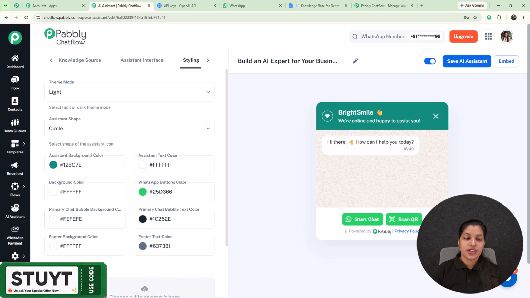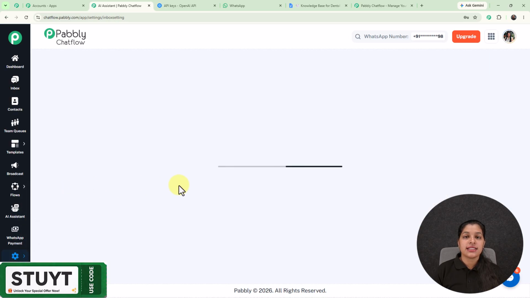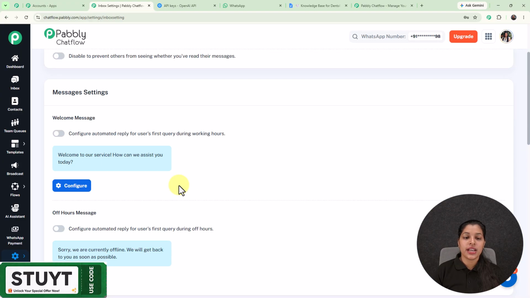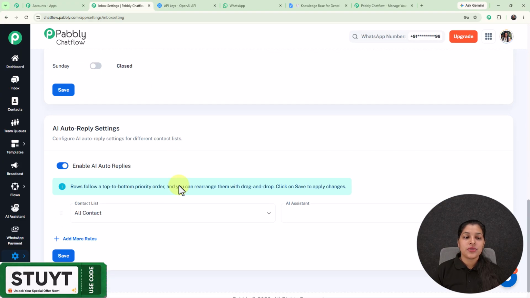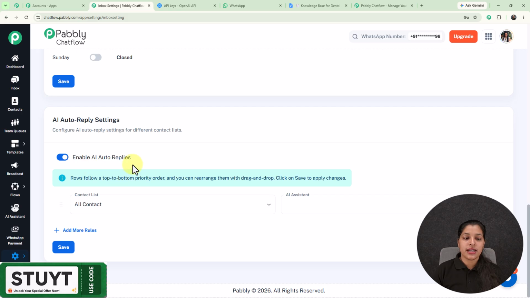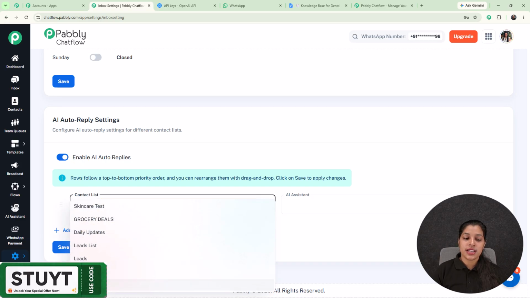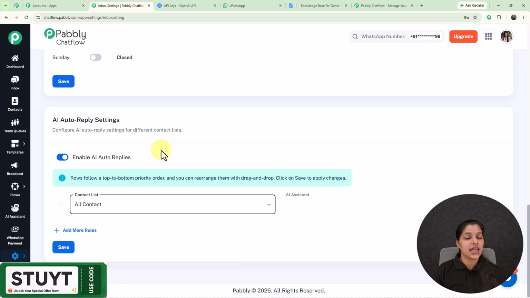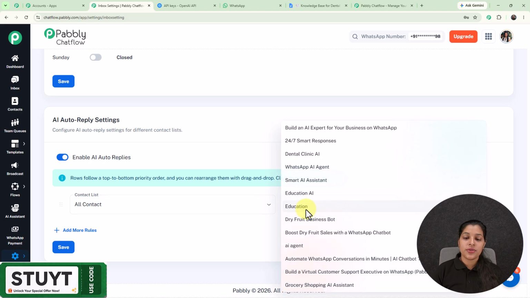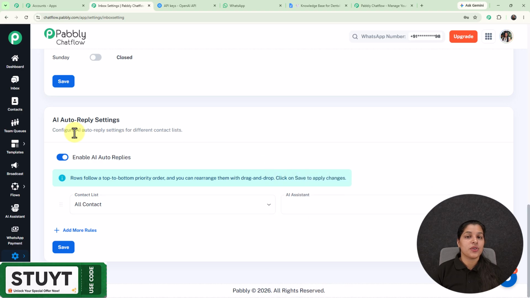And now let me show you how you can enable this AI assistant for all your contacts or a particular chat. So for enabling this AI assistant for all your contacts, you just have to move over to the settings and select this inbox settings. And right here we are on this page where you just have to scroll down, and at last we are getting this option for enable AI auto replies, which you have to keep enabled. And from here you can select your contact list or all your contacts for which you want to enable this AI assistant, and from here you can select the AI assistant which you want to enable.